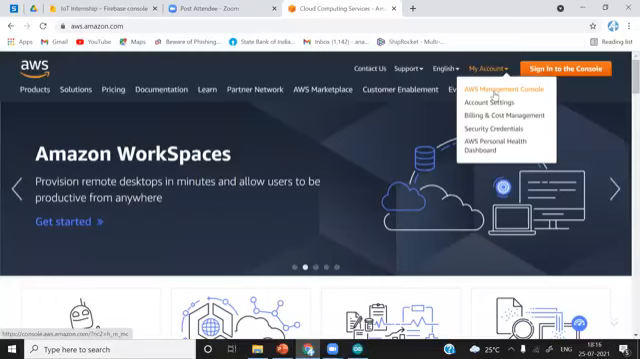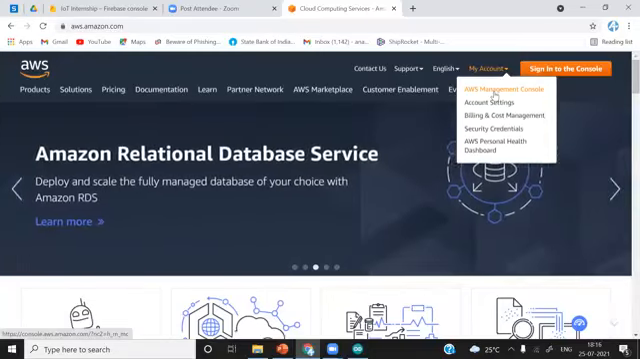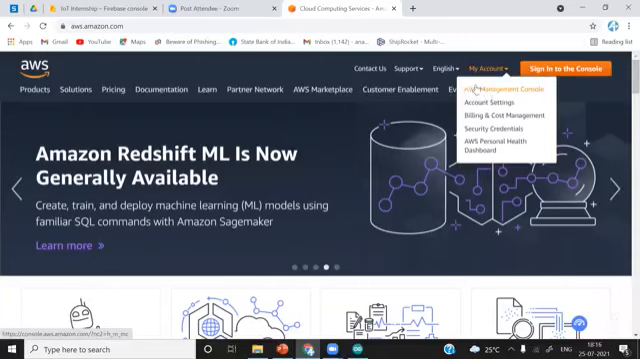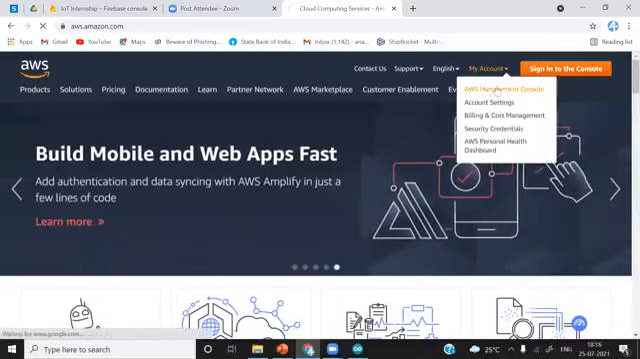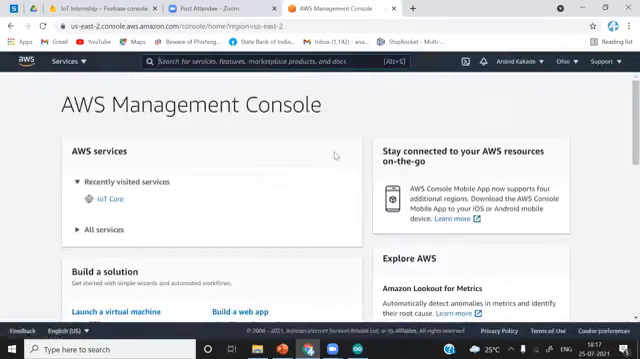So already I have created an account on AWS IoT. If you do not have an account, you can create your account using a credit card or debit card. It requires the credit card or debit card. So already I have created this account on AWS IoT. So simply I will sign in. Go to my account and AWS Management Console.